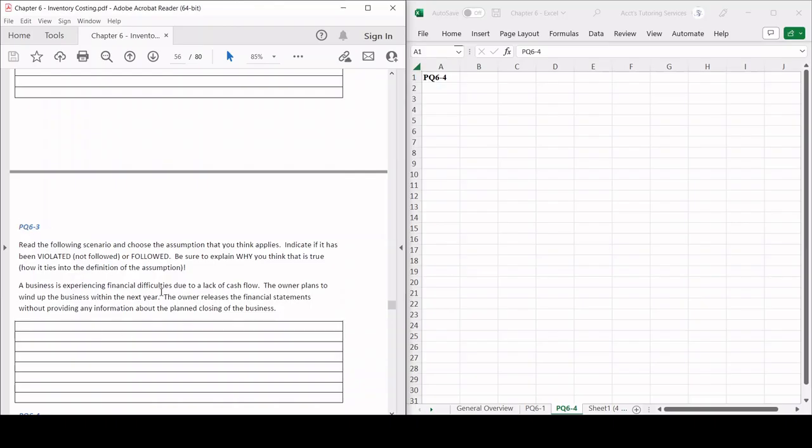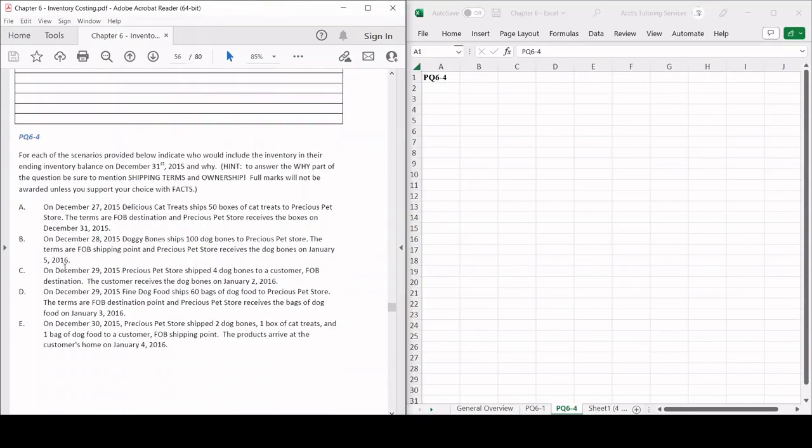PQ6-3, once again, this is related to a prior chapter. Anything that's to do with prior chapters, I do not focus on it unless it's very, very important. Like in this chapter, we've been reviewing chapter 5 stuff because it relates directly to this chapter. But for this question, we're going to skip this altogether.